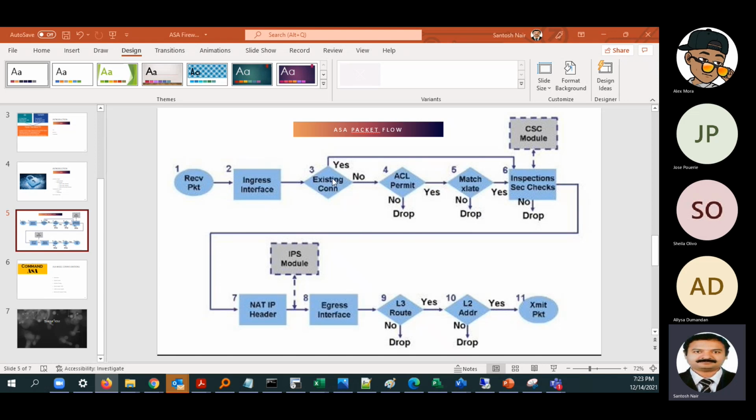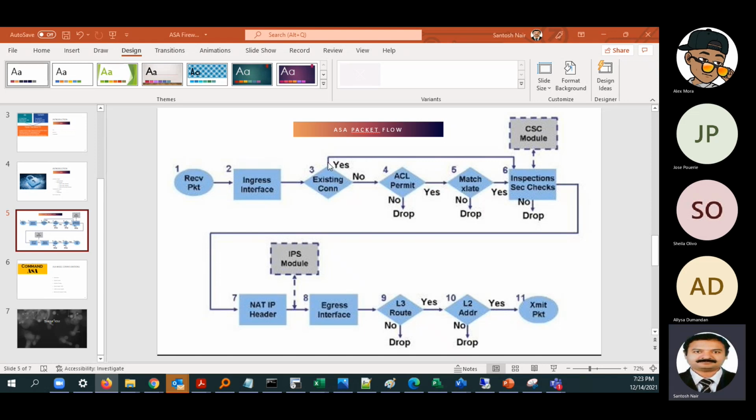Sometimes we call this a connection: once the existing connection is there, it will directly go to the NAT and then route to the egress interface. That connection is called fast connection. So what is fast connection? Once the packet hits the ingress interface, and if there is a connection already in the connection table, it will skip the ACL check, directly go to the NATing part and route the packet to the exit interface. That is called fast connection.